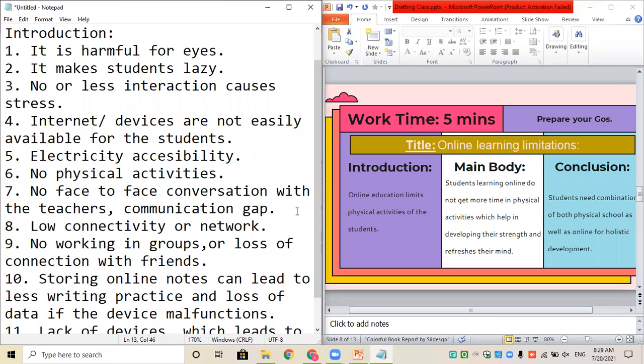So whichever 2 points you are selecting, try and explain those 2 points in the main body. After 5 minutes, once we have created the introduction, collaboratively we will be creating the main body.